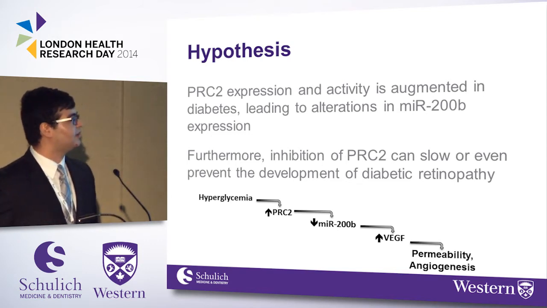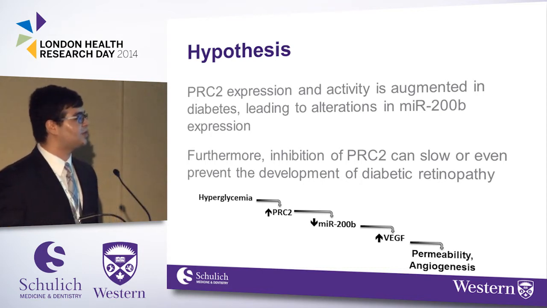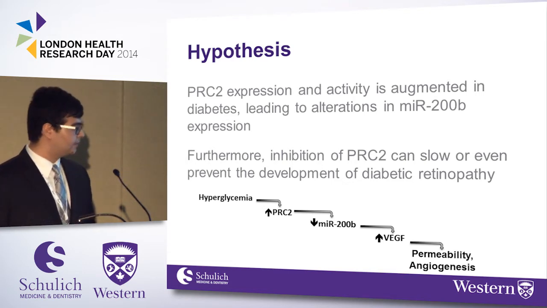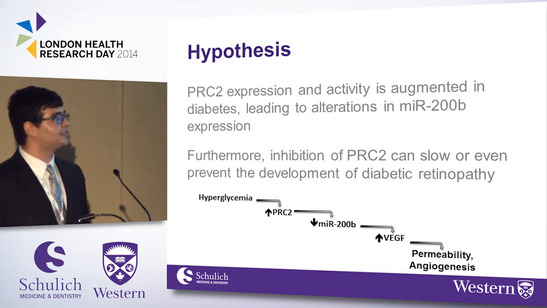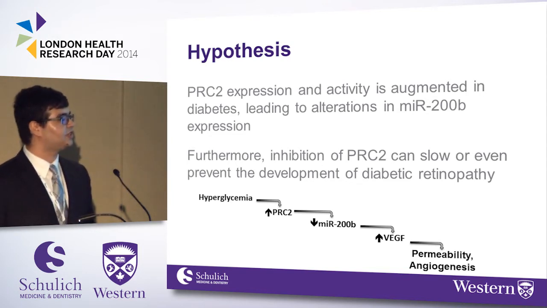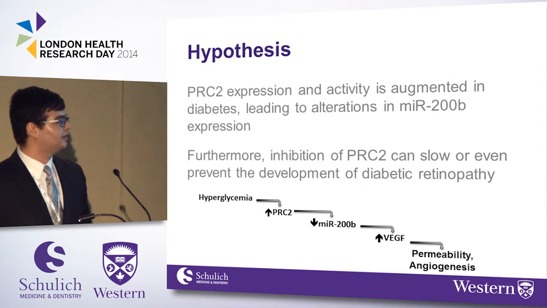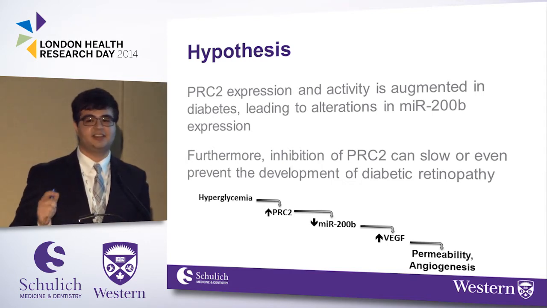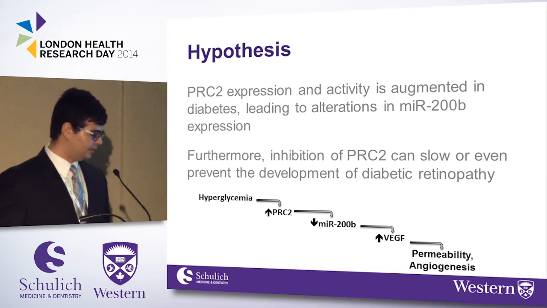Visually, hyperglycemia, I believe, increases PRC2 expression or activity. This increased expression or activity represses miR200B through its methylation mark. This will increase VEGF expression. Remember, loss of inhibition increases VEGF expression. And this mediates permeability in the early stages and angiogenesis in the later stages of diabetic retinopathy.